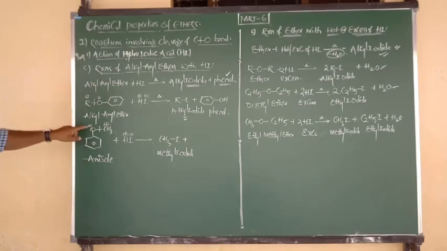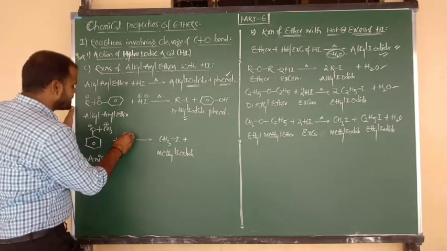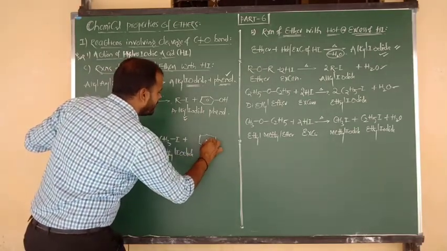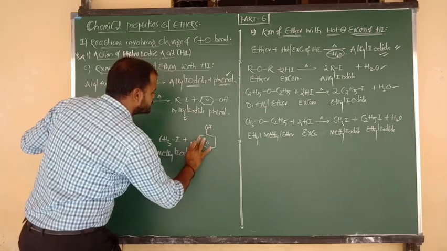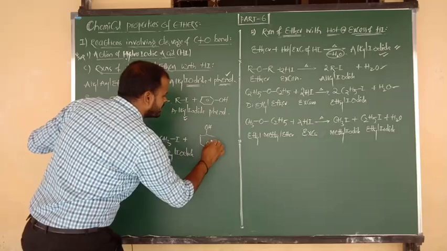The remaining phenoxy negative charge goes to be attacked by a proton. So H plus attacks the O minus. So the answer is benzene bonded to OH. This is your final product. What is the name of this final product? Phenol is your final product.